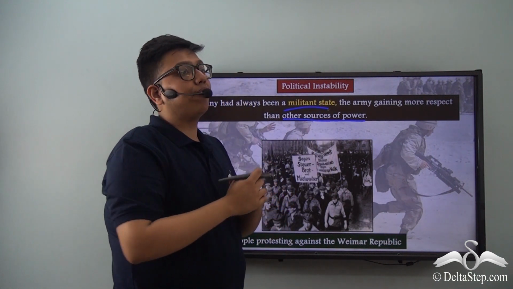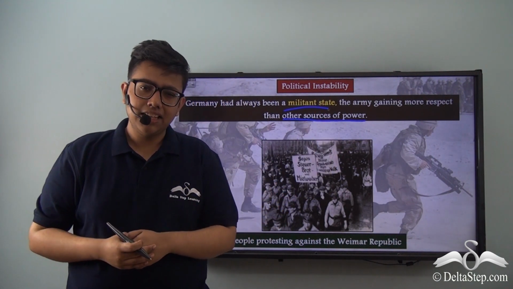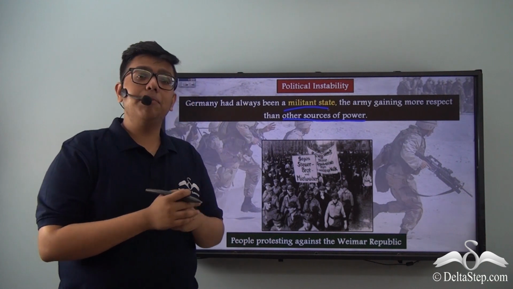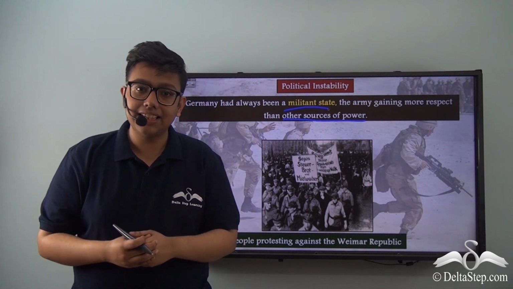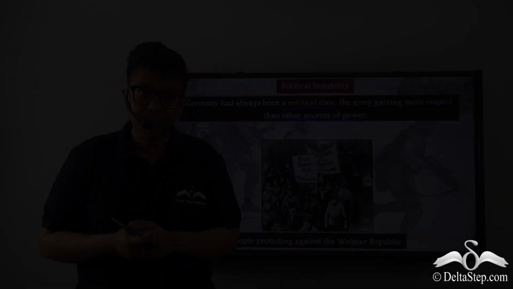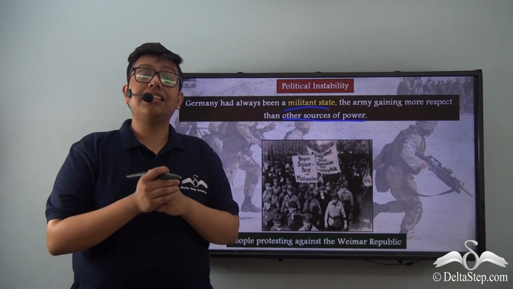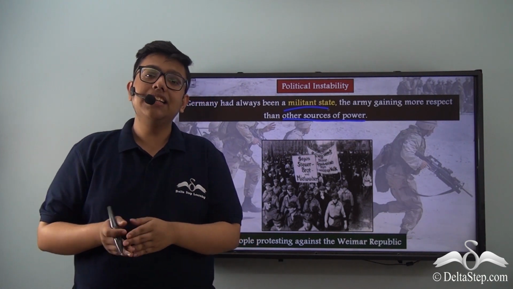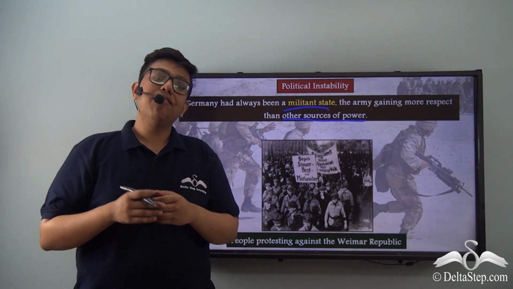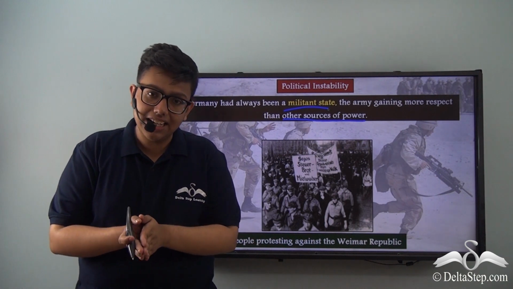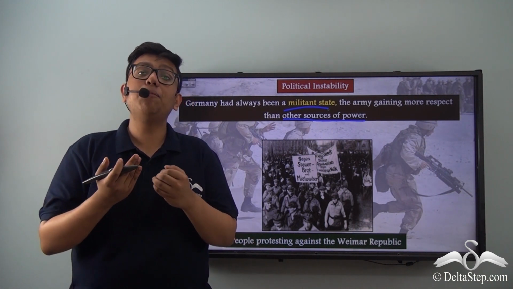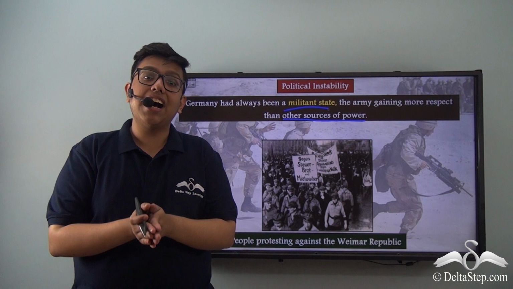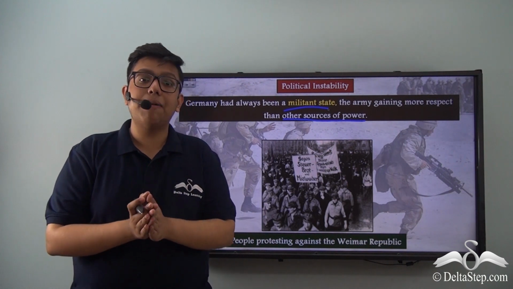Now, what happened after the Treaty of Versailles was signed? That is correct. The German army was reduced in capacity and its power snatched away. And this, as you understand, was an attack directly on the pride of Germany. As you can understand, the concept of pride of Germany was an outlet of aggressive nationalism which they had, as they could not possibly believe that their army could have been reduced in capacity and power.